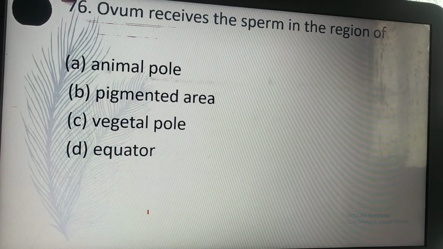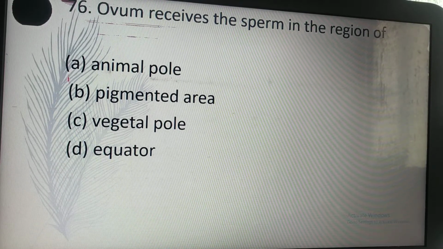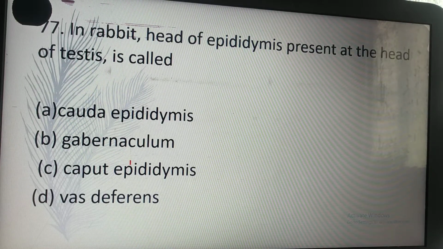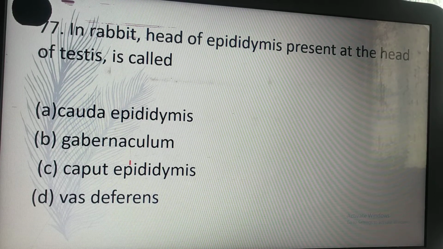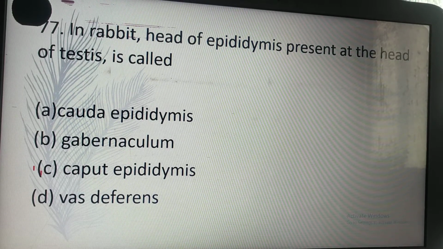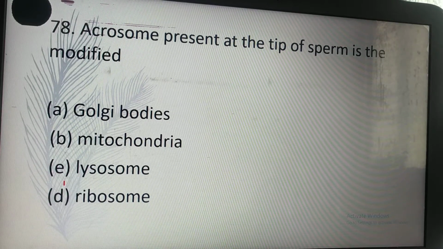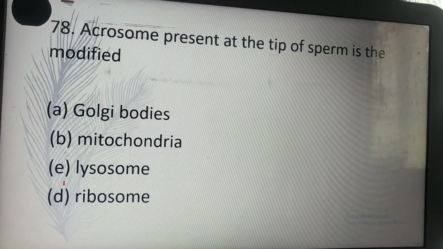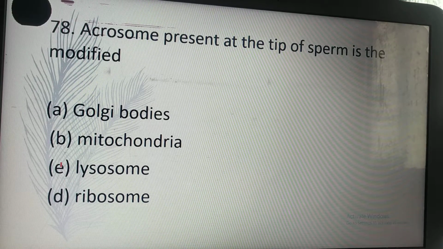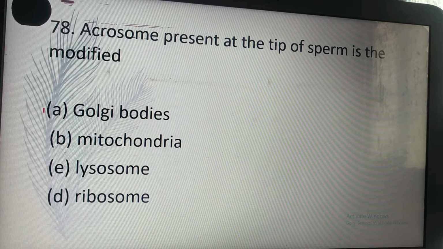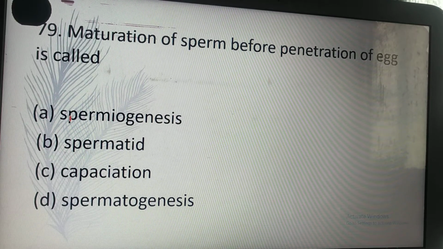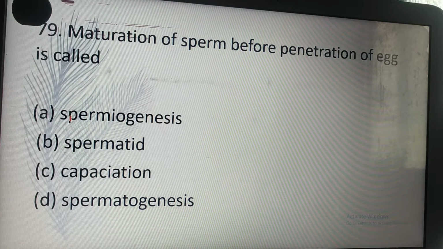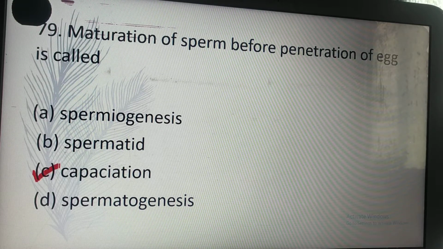Ovum receives the sperm in the region of A. Animal pole. In rabbit, the head of epididymis present at the head of testes is called C. Caput epididymis. Acrosome present at the tip of sperm is the modified Golgi body. Maturation of sperms before penetration of egg is called capacitation.